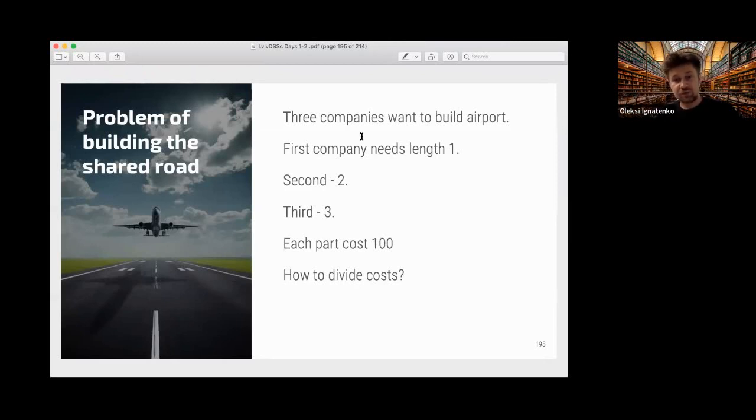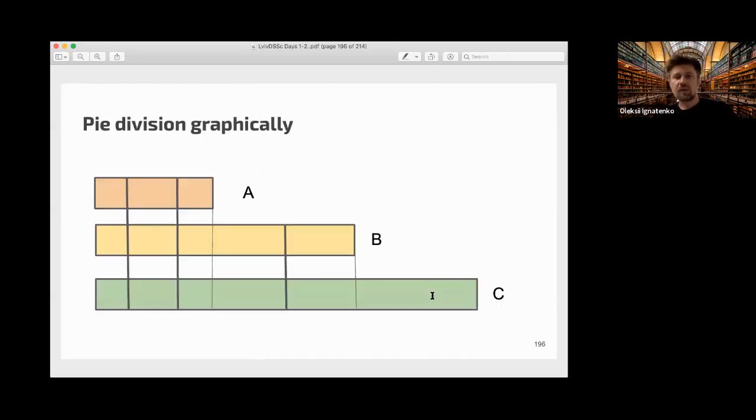So, the first company needs length 1, the second needs length 2, and the third needs length 3, and each part costs 100. How do we divide the costs between these 3 companies? Well, let's put it on a graph, for example.